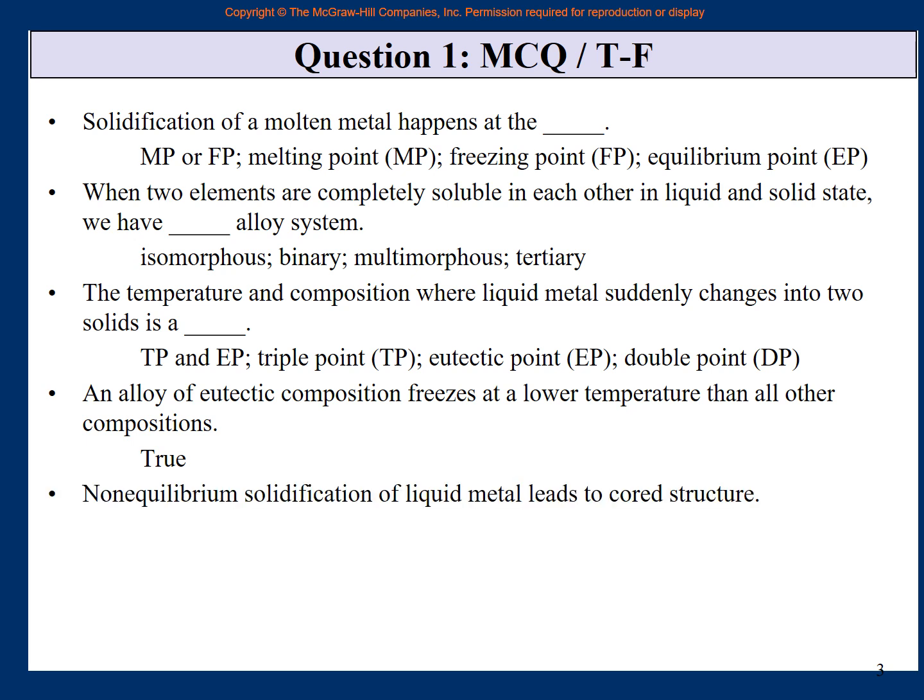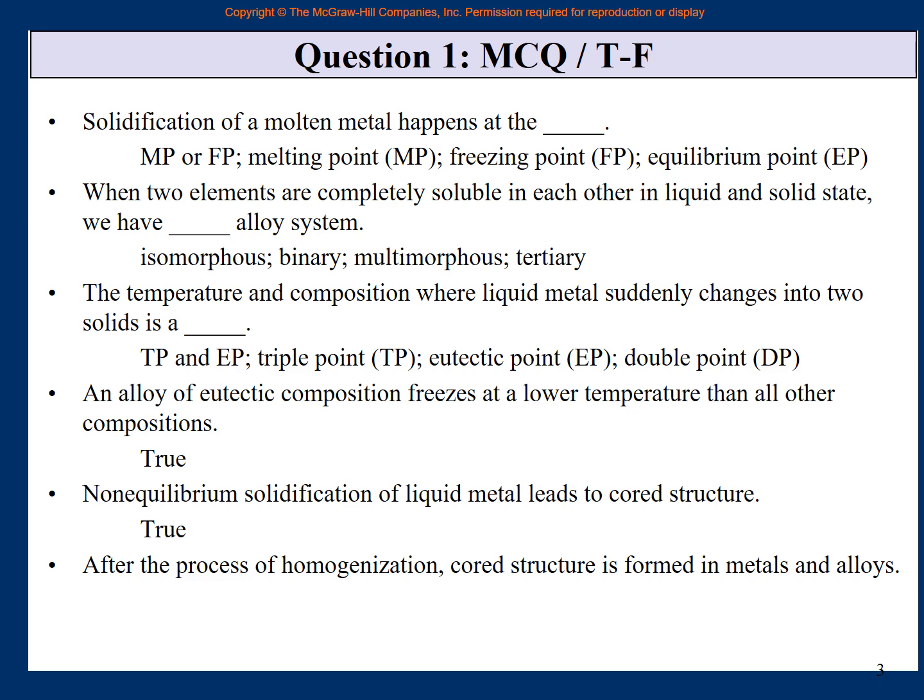Next question. Non-equilibrium solidification of liquid metal leads to cored structure, right? So definitely true, if you know this part. Because if it is equilibrium cooling, then there is a homogeneous structure everywhere. If it is non-equilibrium cooling, which generally means faster cooling than equilibrium, then some cores are formed in some places and it is a cored structure.